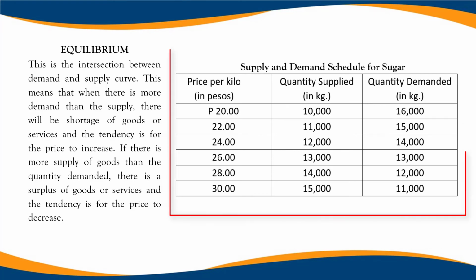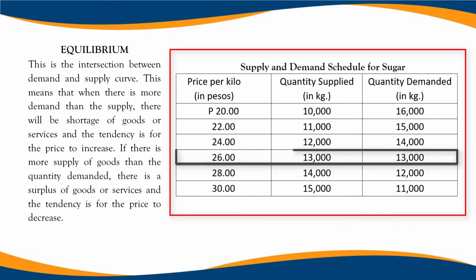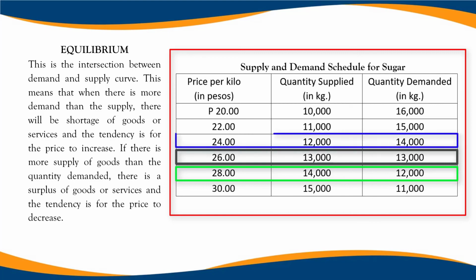The table shows that the supply and demand schedule for sugar indicates that the quantity supplied and quantity demanded varies. When the price of sugar is 26 pesos per kilo, the firms are willing to supply the market with 13,000 kilograms, which is exactly the same as the quantity demanded at the same price. Take note that when sugar is sold at 28 pesos, there will be a surplus of sugar in the market because there will be fewer buyers. Whereas if sugar is sold at 24 pesos, there will be more buyers and the tendency will be a shortage of sugar.